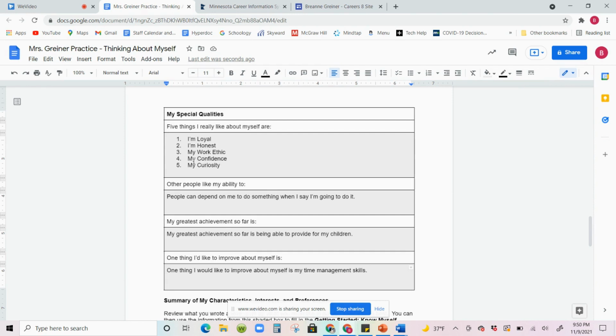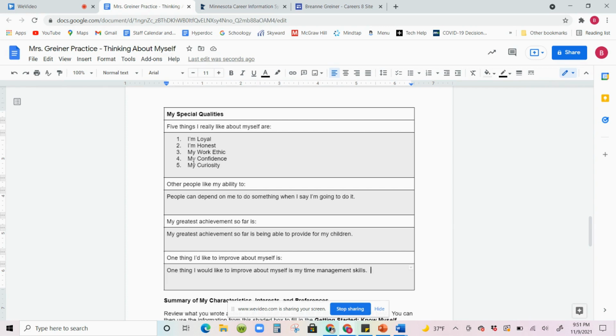Okay. And if you need to take some time to really think about this, I want you to take time to think about it because I think it's important to truly evaluate what your qualities are and the qualities that you love about yourself. Okay. I put that I'm loyal, honest. I have a strong work ethic, and I really love that about myself. I'm confident, but I'm also curious. And those are five things that I really do like about myself.